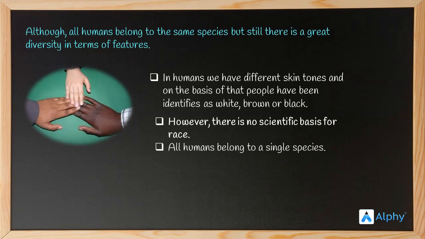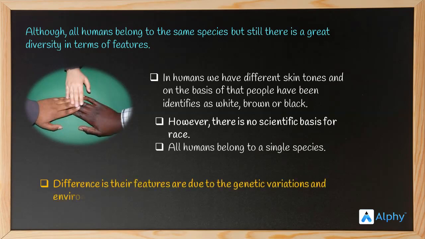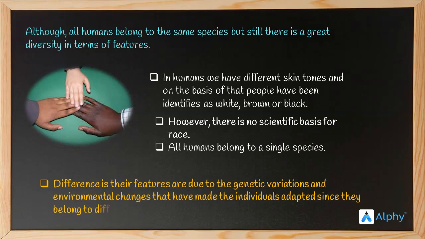The only possible reason for the differences in their characters or features is the genetic variations and environmental changes that have made these individuals adapted, since they belong to different geographical regions. To understand it, let's see. Early humans moved into hot and open environmental conditions in search of food or water.